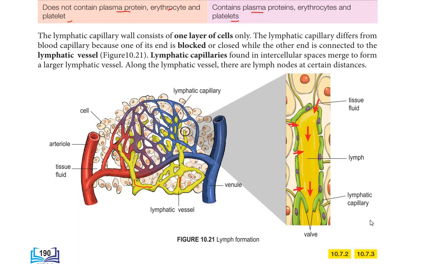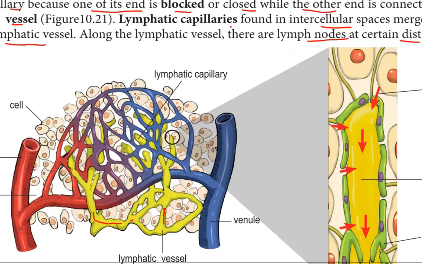The lymphatic capillary walls consist of one layer of cells only. The lymphatic capillary differs from blood capillary because one of its ends is blocked and closed while the other end is connected to the lymphatic vessel. Lymphatic capillaries found in intercellular space merge to form larger lymphatic vessels. Along the lymphatic vessel, there are lymph nodes at certain distances. So we take a look at this diagram. Make it bigger a bit.